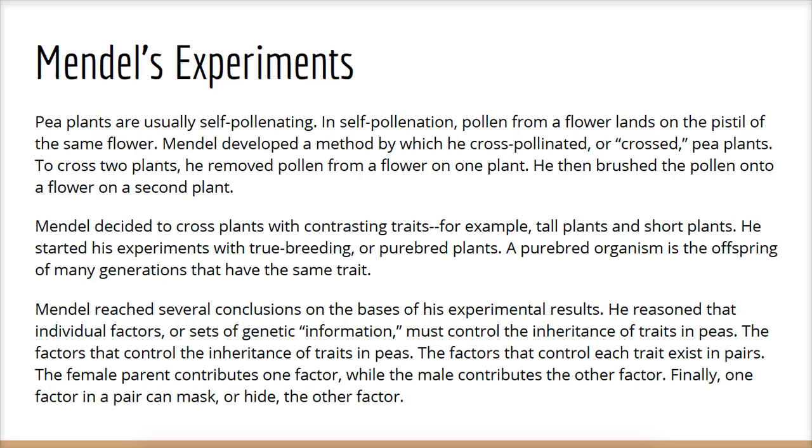Mendel reached several conclusions on the basis of his experimental results. He reasoned that individual factors, or sets of genetic information, must control the inheritance of traits in peas.